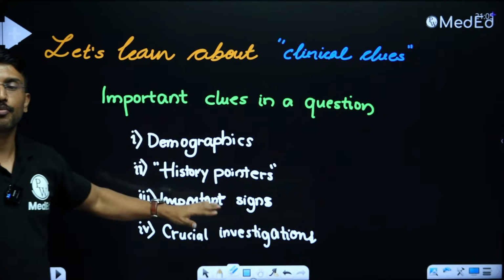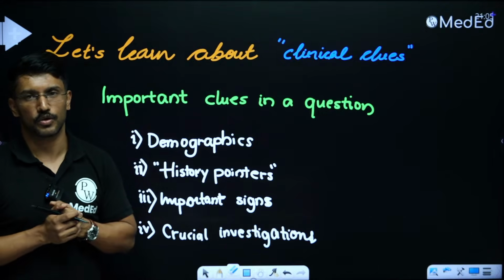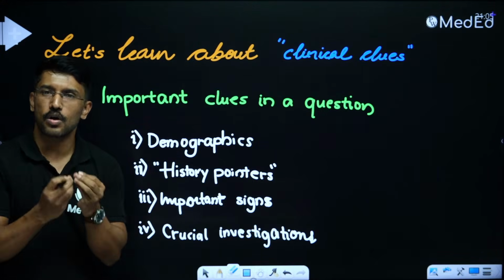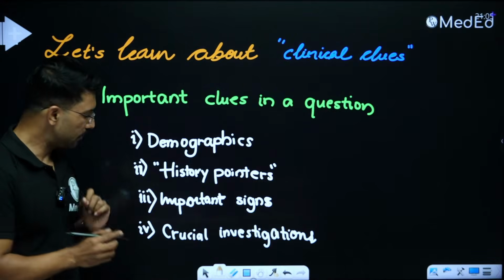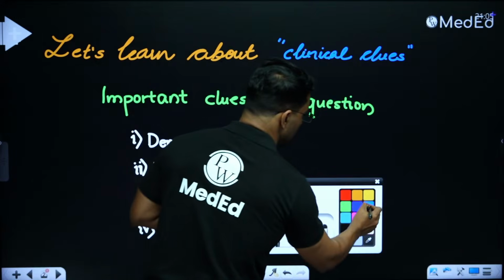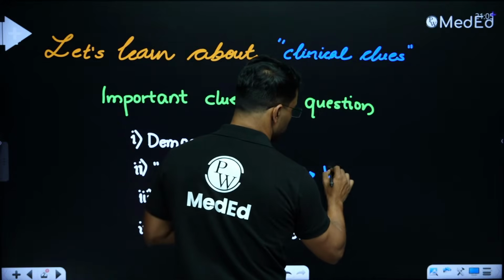Second is the history pointers. This is the most important part when it comes to dealing with clinically oriented MCQs. Examiners are so kind, they always give you clues for the diagnosis, right? I will write a clue, you tell me which disease this question is talking about. I think all of you are able to pick this up.